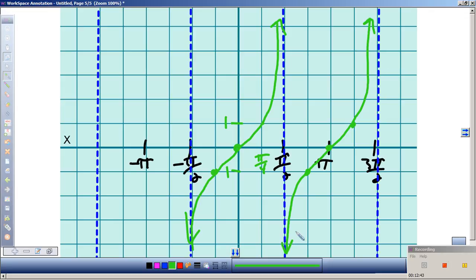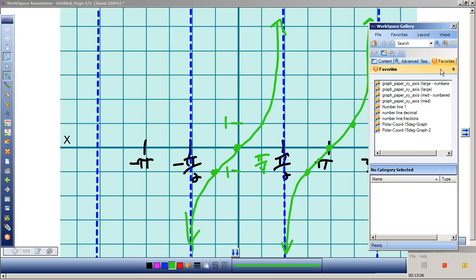Well, tangent's not that hard. Yeah? But everybody visualize the picture of it. And this would repeat over and over again. So one of the goals if you're graphing tangent is first identify where your asymptotes are going to be. Now we run into the complication. How do you know how to set up your graph?